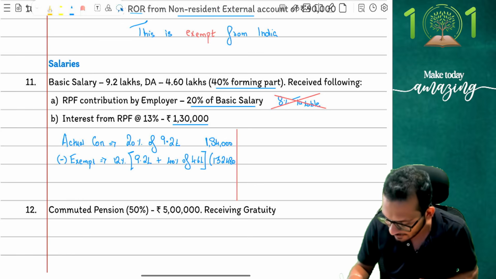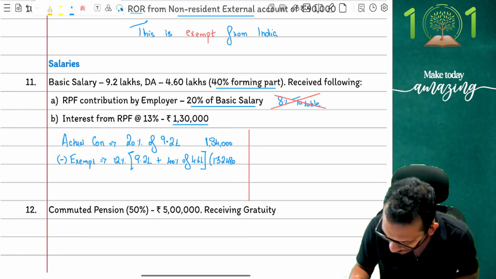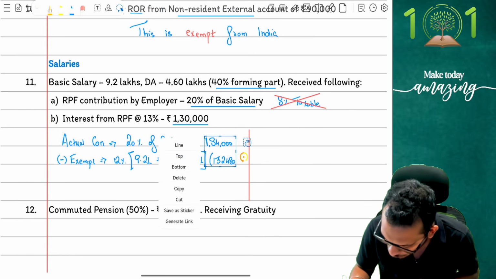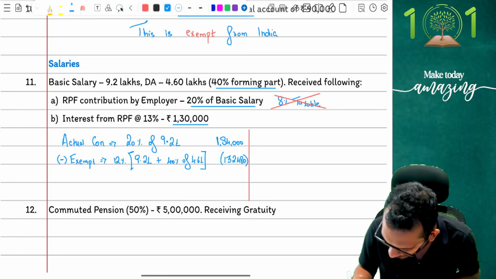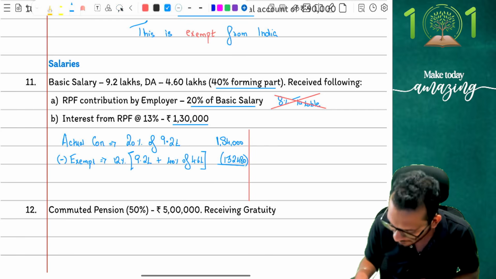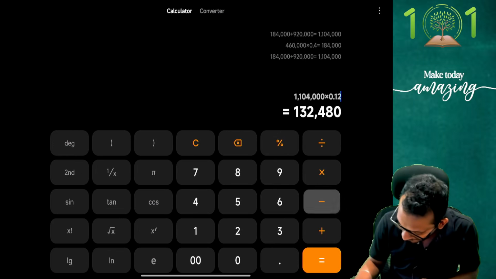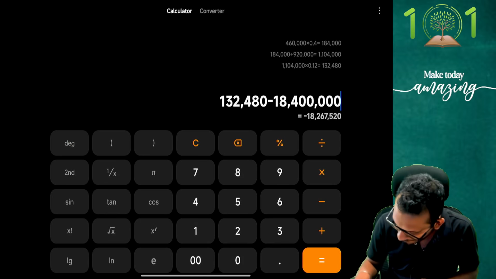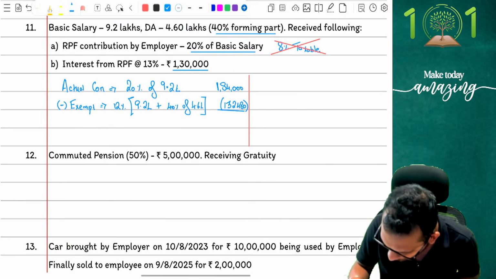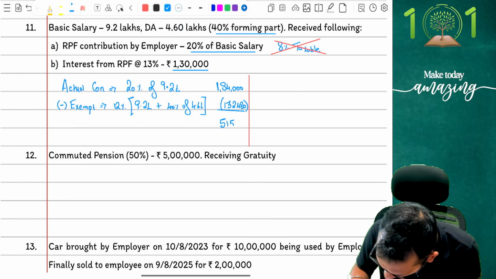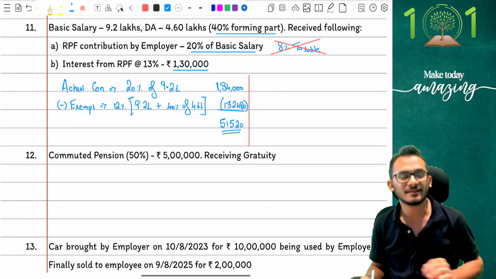The answer is 132,480, and that is what the final answer should be. Yes, so this is what your computation should have been, people, which you should have done properly. So 132,480 is what you are exempted for, which means the taxable amount should be what? I have 1,84,000, right? Yes, so 1,84,000 minus 1,32,480. The answer should come to 51,520, and this is the right answer, people.